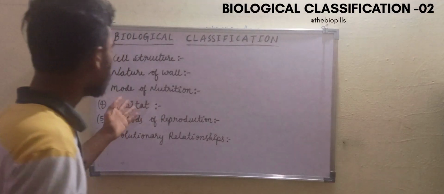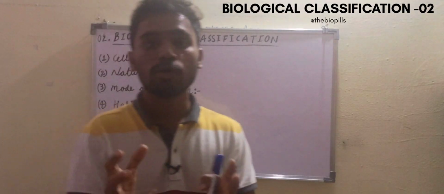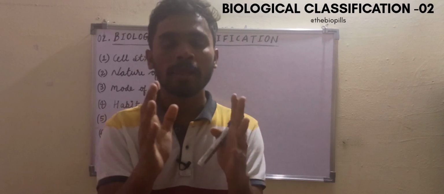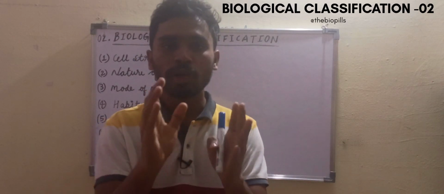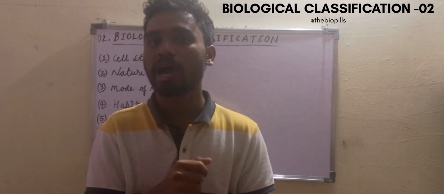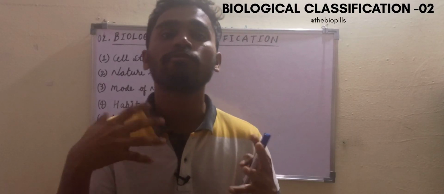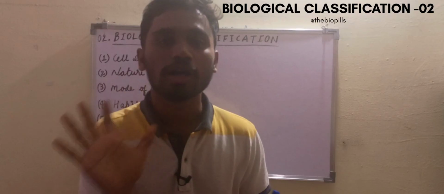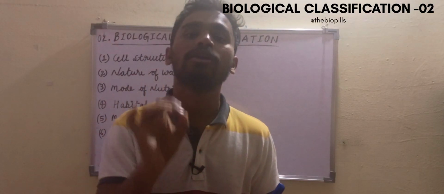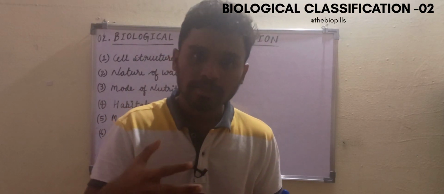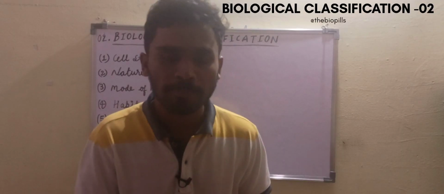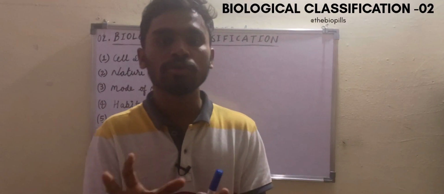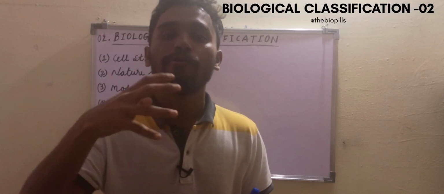And the next one is mode of nutrition. Here mode of nutrition means how they are going to get their food. In mode of nutrition, one category of organisms is going to prepare their own food. We are very familiar with this because these are called autotrophs. Autotrophs are organisms that can prepare their own food, and the other type are heterotrophs, which are dependent on others for food.